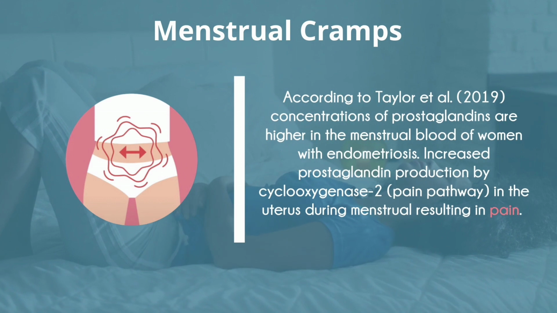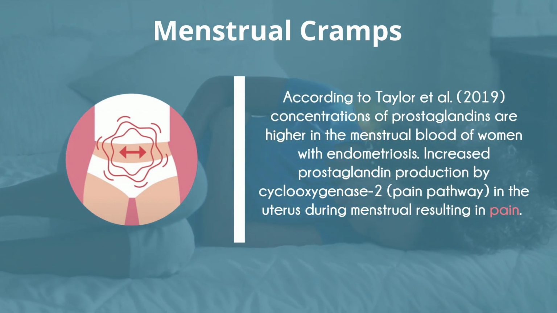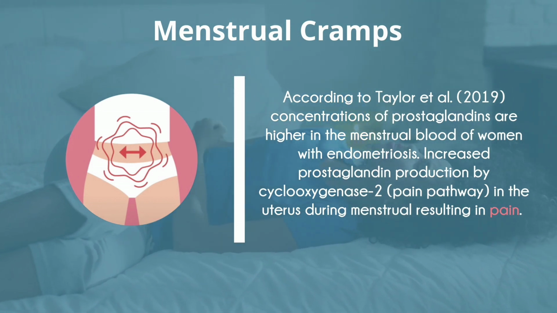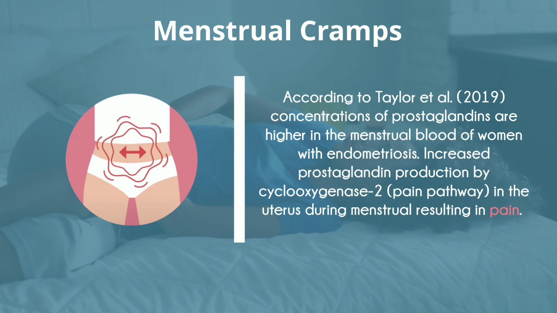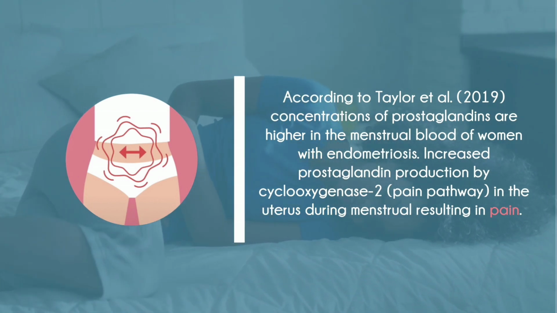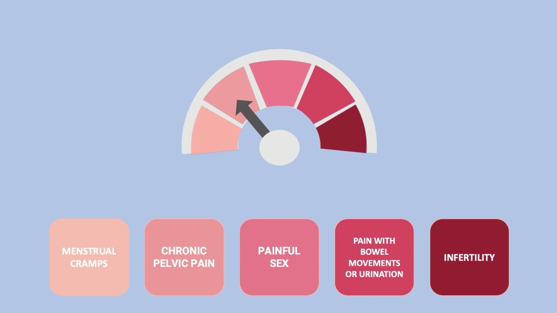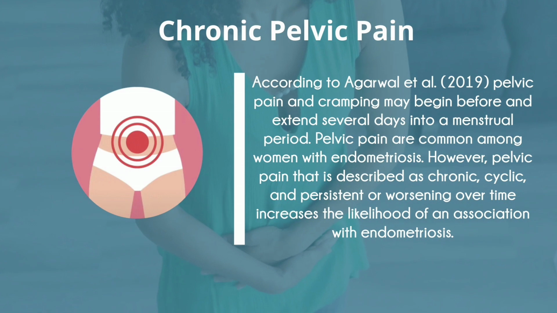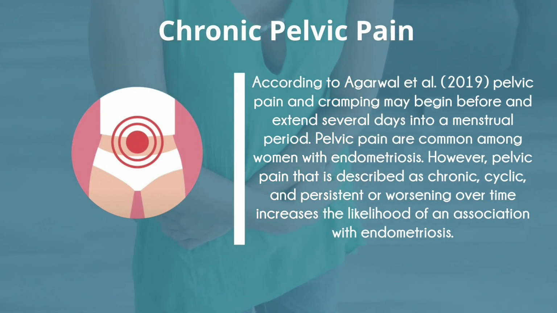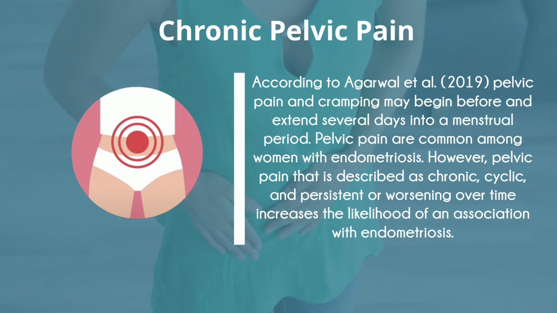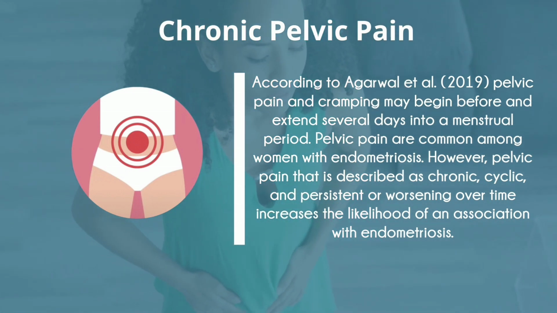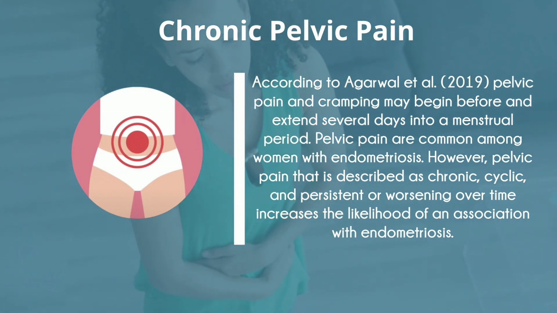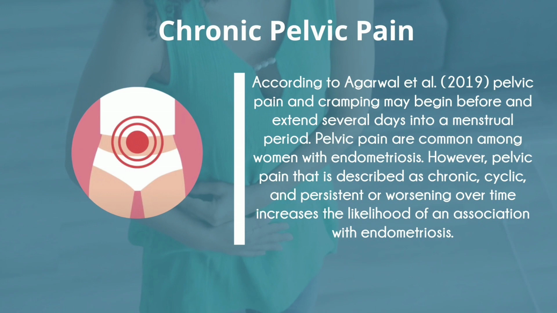According to Taylor et al. 2019, concentrations of prostaglandin are higher in the menstrual blood of women with endometriosis. Increased prostaglandin production by cyclooxygenase 2 in the uterus during menstruation results in pain. Number 2. Chronic pelvic pain. If you have severe pain in your pelvis all the time, not just when you have your period. According to Agarwal et al. 2019, pelvic pain and cramping may begin before and extend several days into a menstrual period. Pelvic pain is common among women with endometriosis. However, pelvic pain that is described as chronic or worsening over time increases the likelihood of endometriosis.